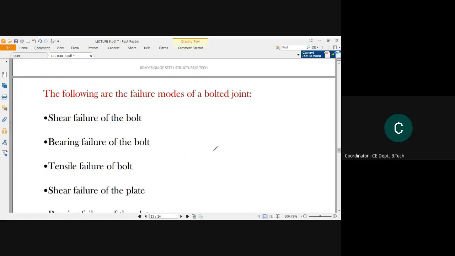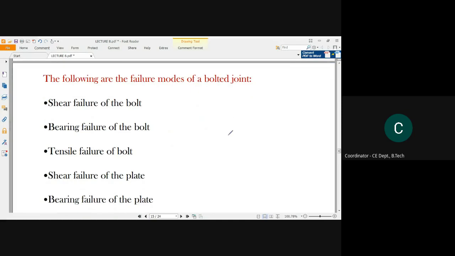Next, okay, this is an important one. The following are the failure modes of a bolted joint. Now you need to know what the possible failures in a bolting connection could be.